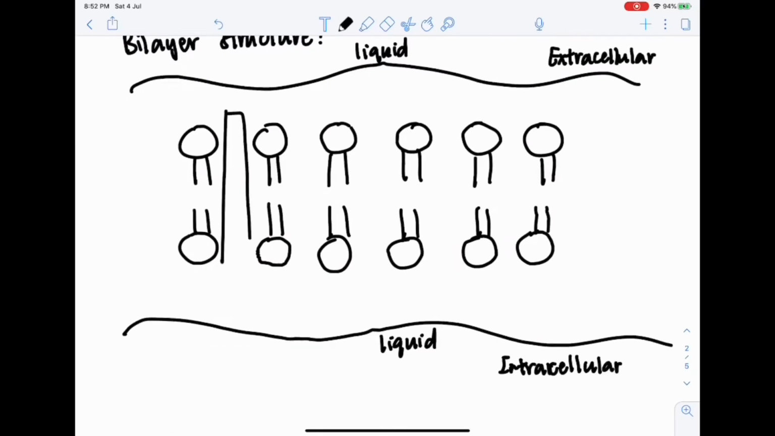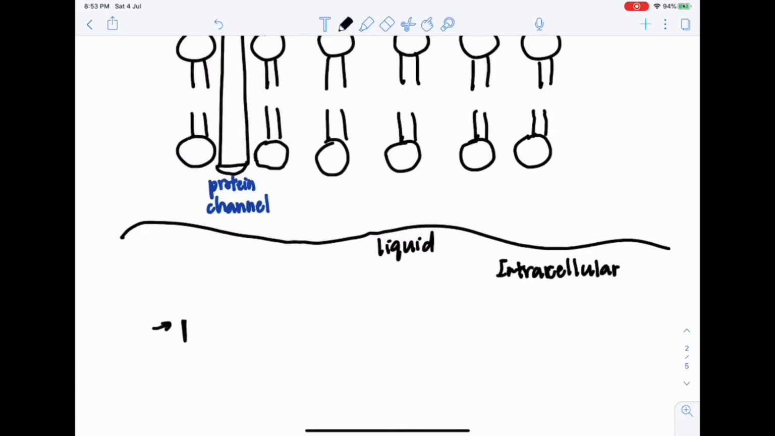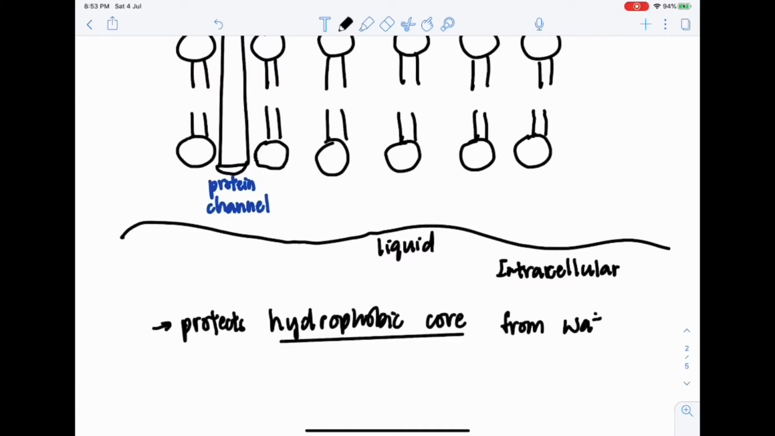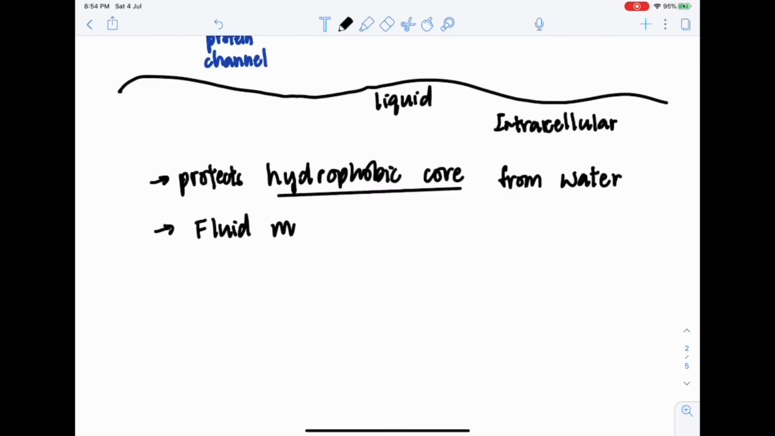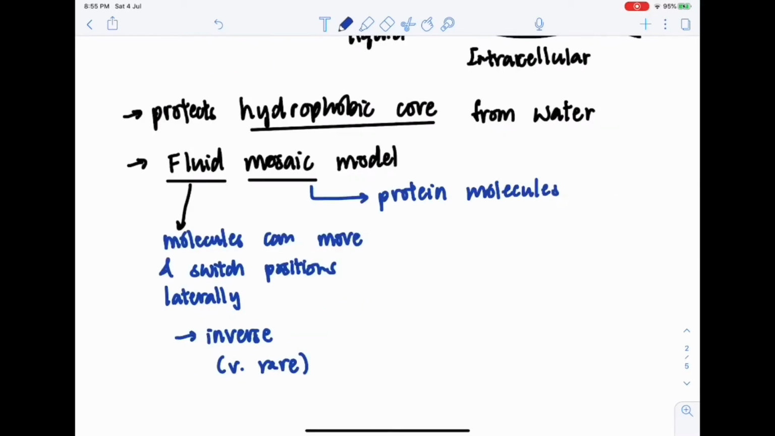Within the bilayer, there are protein channels embedded, which aid in the transport of substances through the membrane. The phospholipid molecules are arranged in such a way that protects the hydrophobic core from the liquid in the extracellular or intracellular matrix. This way that the molecules are arranged can be represented by the fluid mosaic model. Fluid refers to the fact that the molecules can move about freely and can switch positions laterally. Mosaic refers to proteins embedded and scattered about randomly within the membrane.